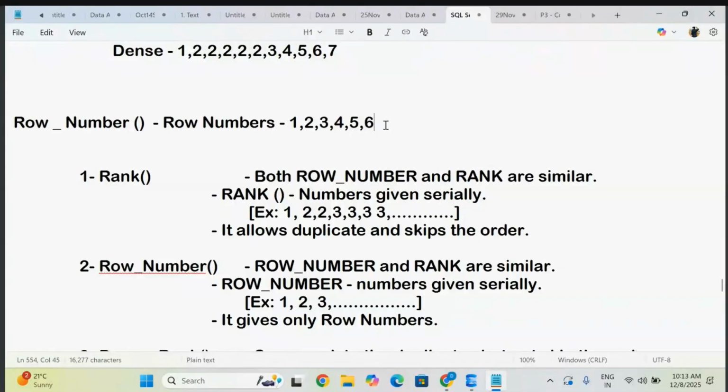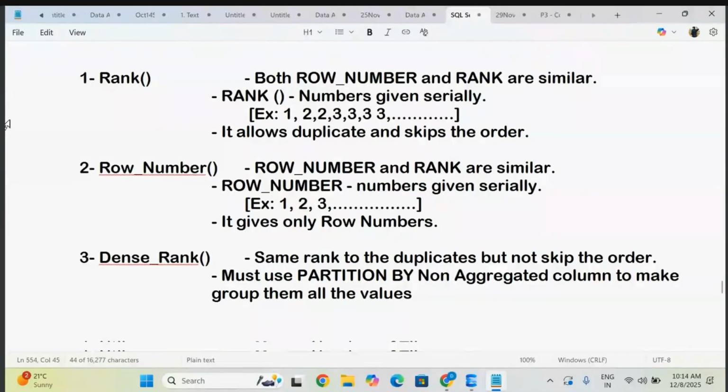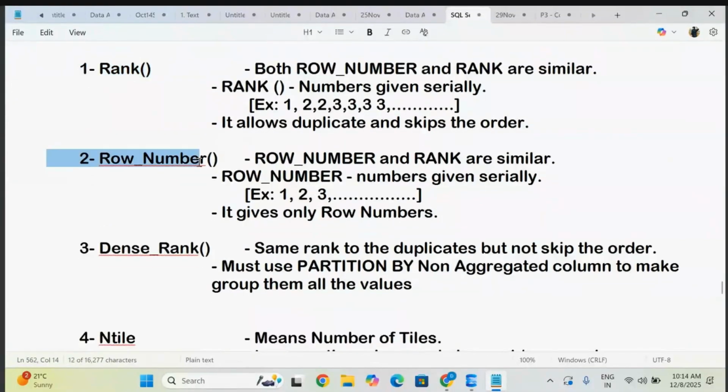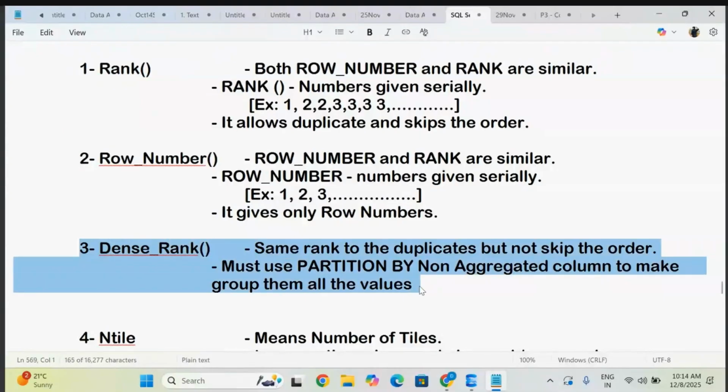This is not a big case that nobody will ask you. But the problem is in the interviews, they will ask you what are the different types of ranks available in your SQL database. That is fine. You can tell that there are 4 rank types: rank, row number, dense rank, and ntile. But in real-time interviews, you mostly face rank and dense rank. Then what is the difference between them? Let's understand one by one.